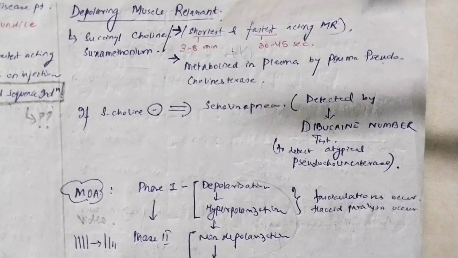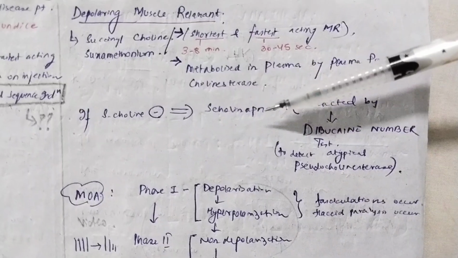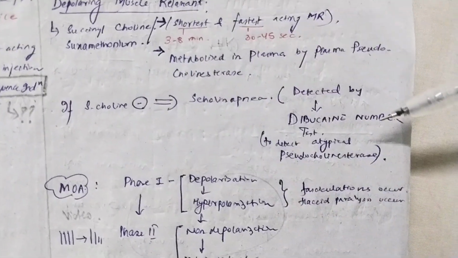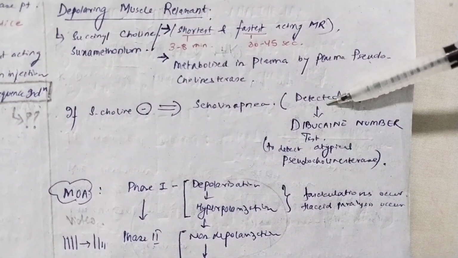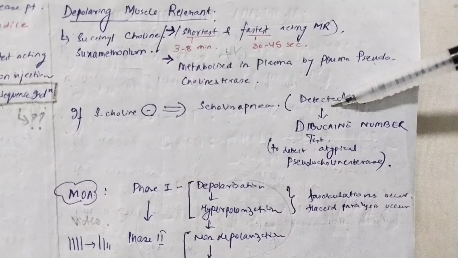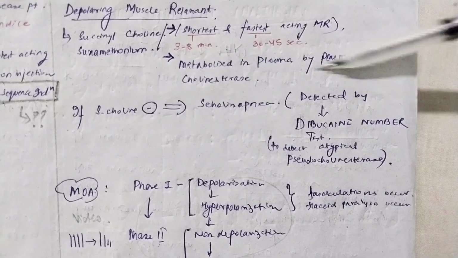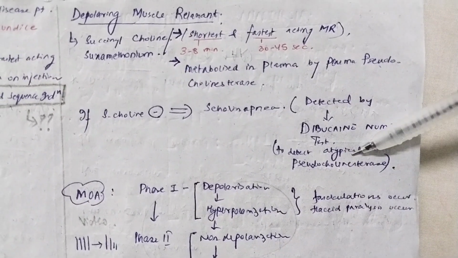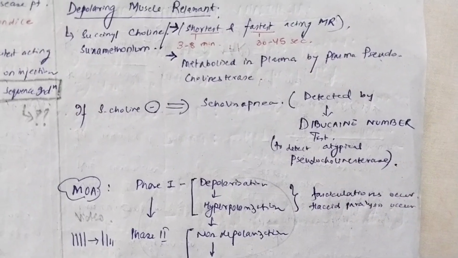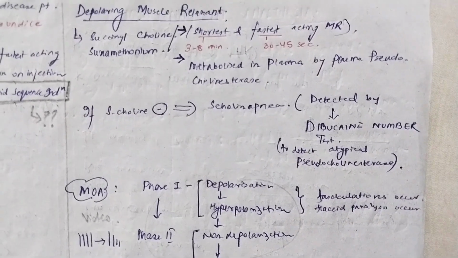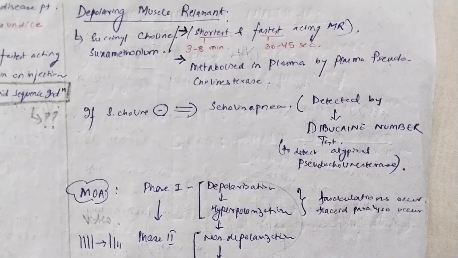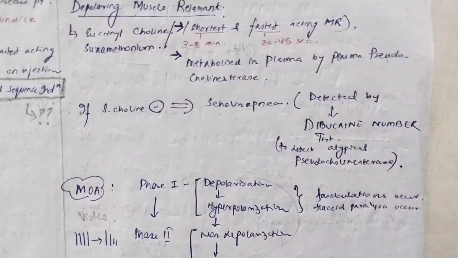Now, if plasma cholinesterase is absent, this is called scoline apnea, and this is detected by the Dibucaine number test. What is Dibucaine? This is a local anesthetic, right? Basically, Dibucaine will detect the presence of atypical pseudocholinesterase. If you want a video about the Dibucaine number test, I will make a separate video. Here, you remember that if pseudocholinesterase is absent, it causes scoline apnea, and this can be detected by the Dibucaine number test.